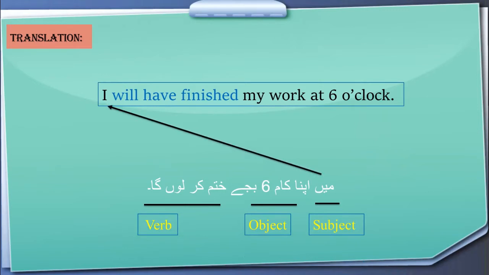मैं यानी I. ख़त्म कर लूँगा. We are going to look at the verb: I will have finished. And then the object: my work at 6 o'clock. So this is how we are going to make translation from English into Urdu.